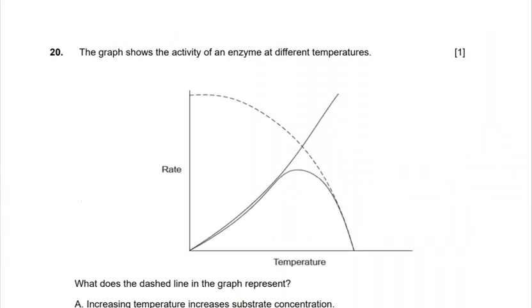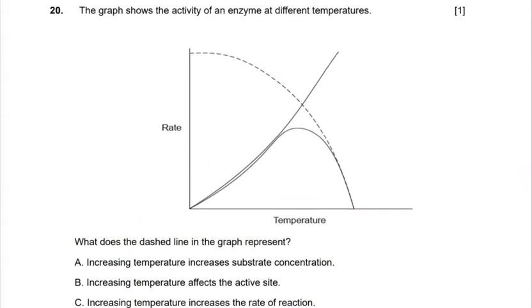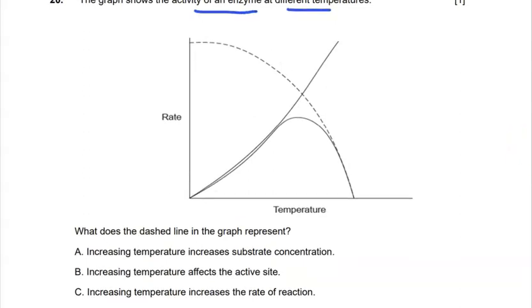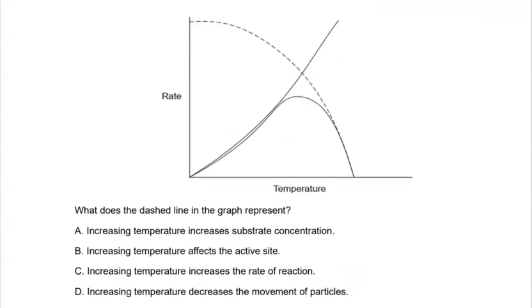And on to our final question in this particular video. We're looking at the activity of an enzyme at different temperatures. I'll just move this slightly so you can see it more clearly. And so we have temperature on the x-axis, rate of reaction on the y-axis. We have three curves. I'm sure you may recognize all of them. But we're being asked, what does the dashed line in the graph represent?